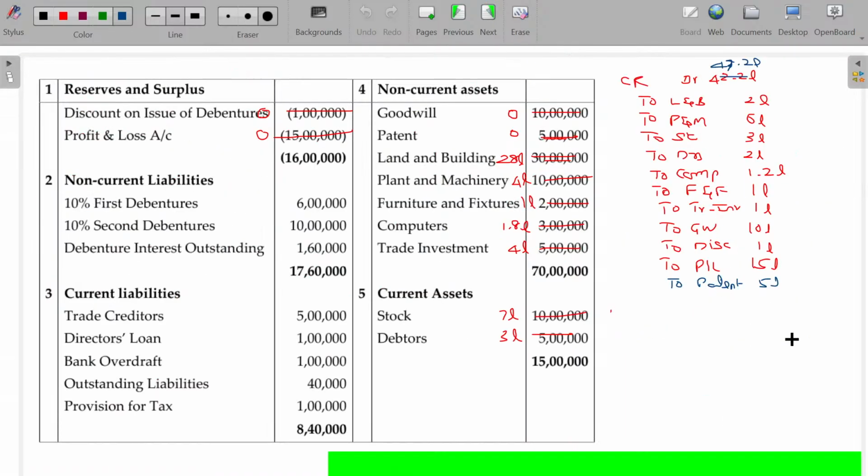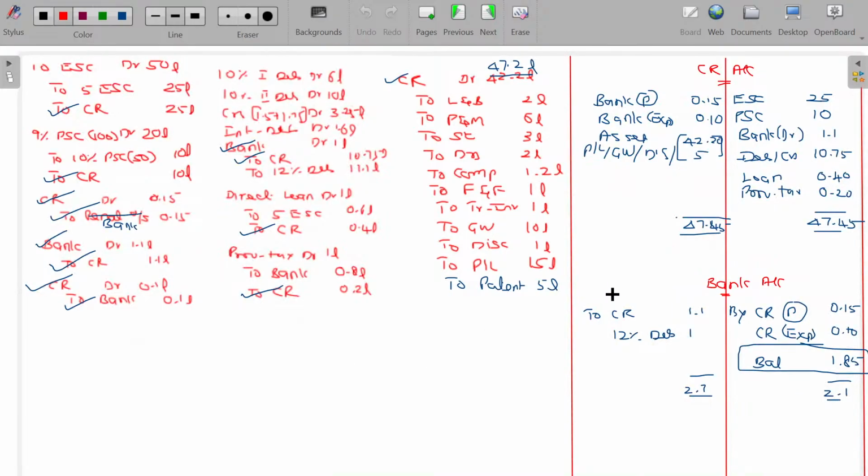Now, I have to adjust with the bank balance already. Already we have a bank overdraft here, 1 lakh. We don't have the bank balance, but we have a bank overdraft, so we can use this bank overdraft here. Overdraft should be on the credit side, 1 lakh. Then naturally the final balance is only 0.85 lakhs.